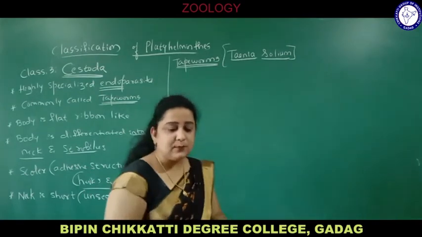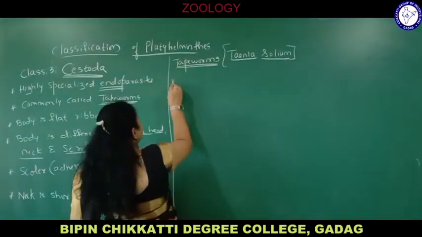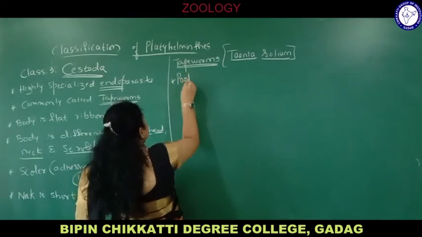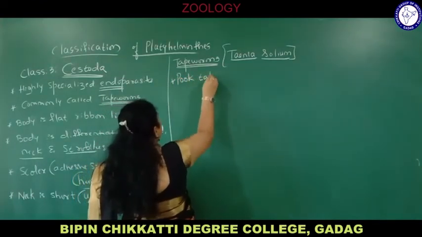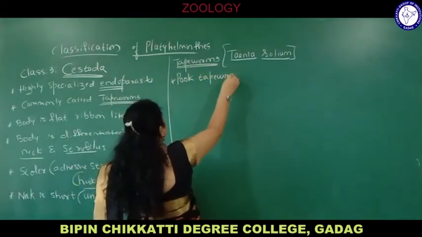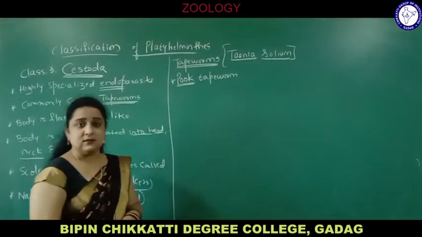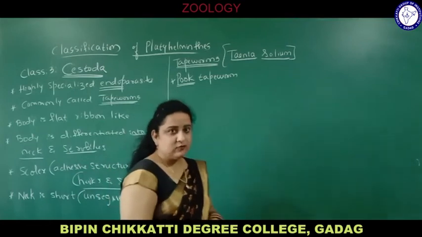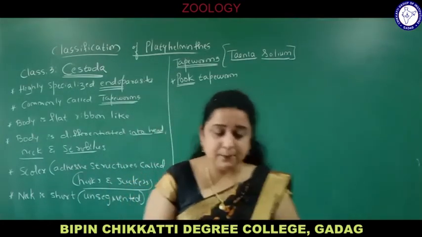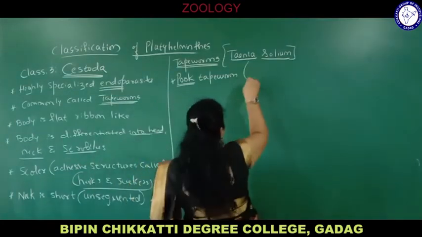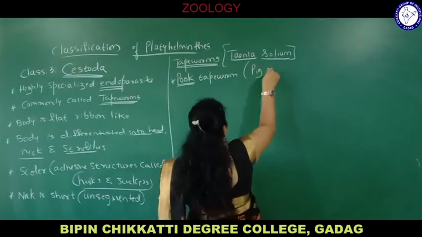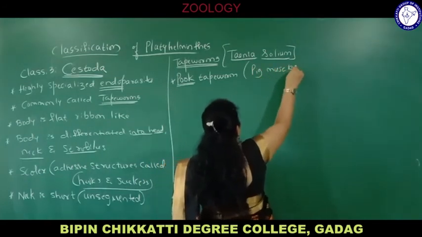It is also called pork tapeworm. Pork, because it is found living in pigs. Pork is the meat of pig. Where is it found? It is found in the muscles of pig.